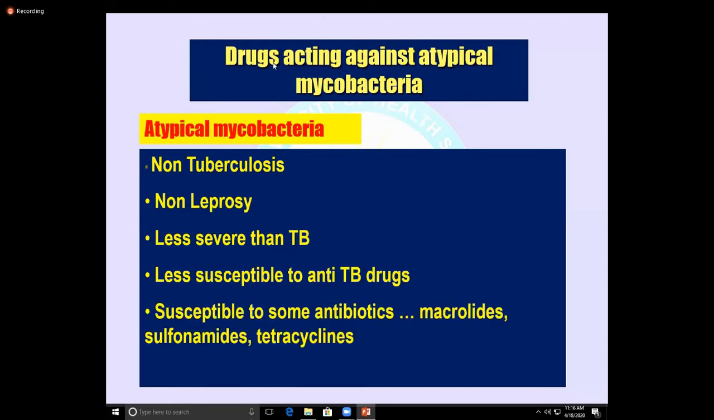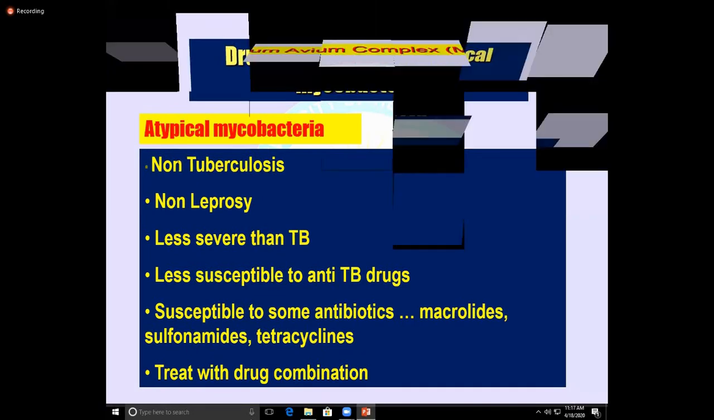And it is only susceptible, or you can say effective, against some antibiotics, that is macrolide, sulfonamide, and tetracycline. This is the drug used to treat the atypical, or you can say the non-tuberculous mycobacteria. They do not produce tuberculosis. They affect the lungs. Treatment with the combination, again we give them a combination of drugs.